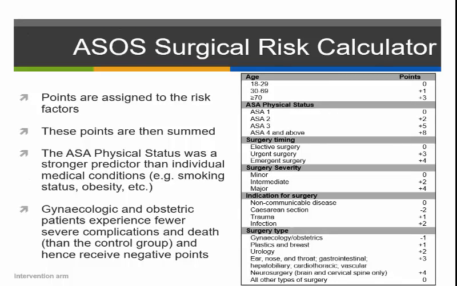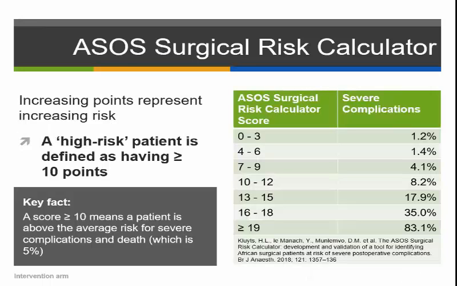So to use the ASOS surgical risk calculator, points are assigned to the risk factors. These points are then summed, and the ASA physical status was found to be a stronger predictor than individual medical conditions. Gynecologic and obstetric patients experience fewer severe complications and death than the control group, and hence they receive negative points in the risk calculator. Increasing points represents increasing patient risk.